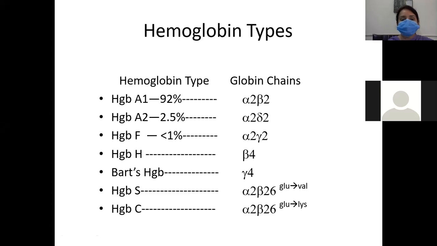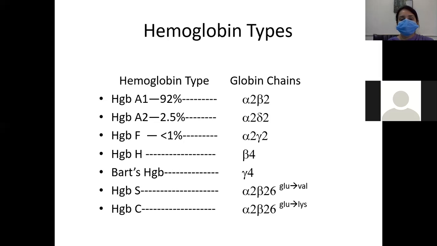So first of all, we will see what are the types of hemoglobin that are present in normal humans, for example, in adults, and present in the fetus. Hemoglobin A1, in normal adults, is present at 92%. And what are the globin chains that are present? There are two alpha and two beta chains. And it is in the percentage of 92% in adults, while hemoglobin A2 is present at 2.5% in